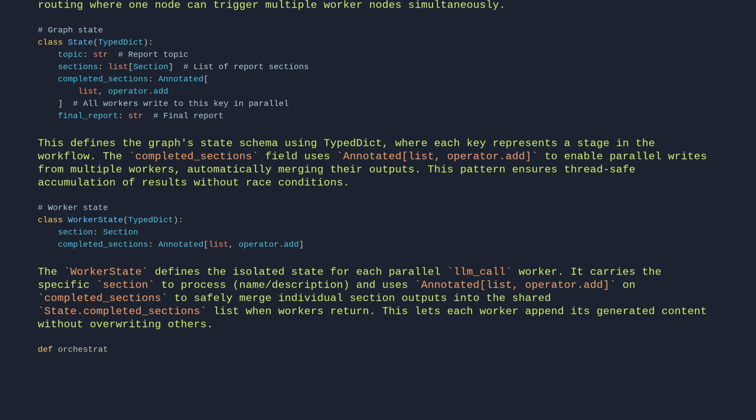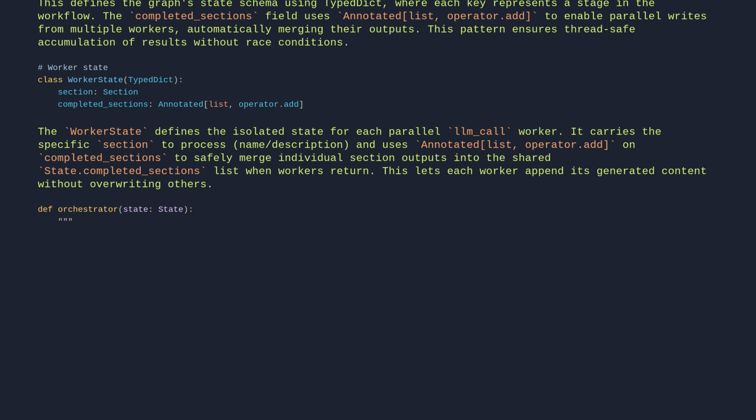Def orchestrator(state: State): Orchestrator that generates a plan for the report. report_sections = planner.invoke.